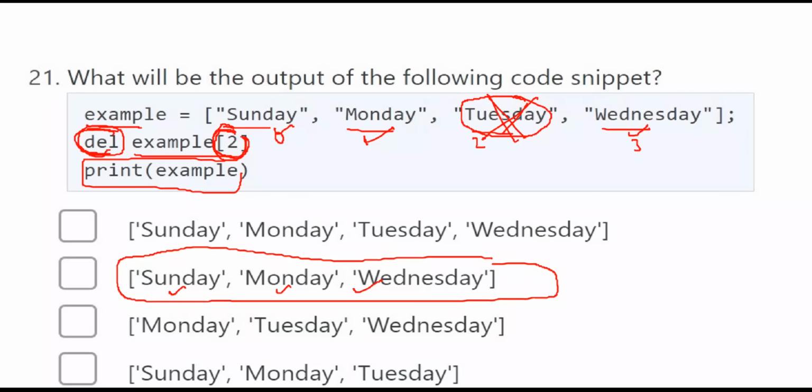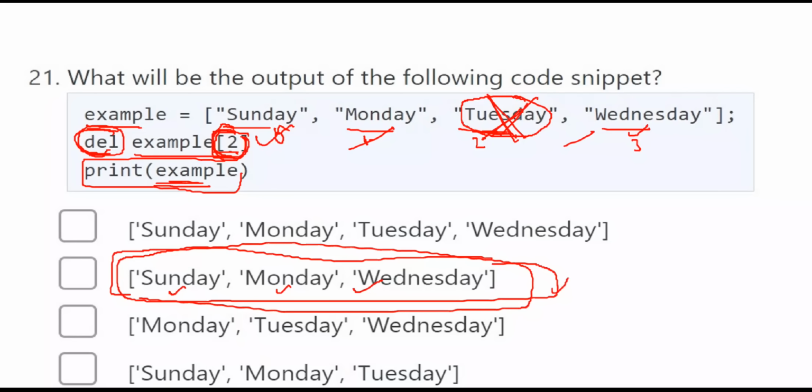So I am deleting the element at index 2. It will be permanently deleted, so the remaining elements will exist in the list. If you want to print that list, the remaining elements will be printed. So this is the answer for this question.